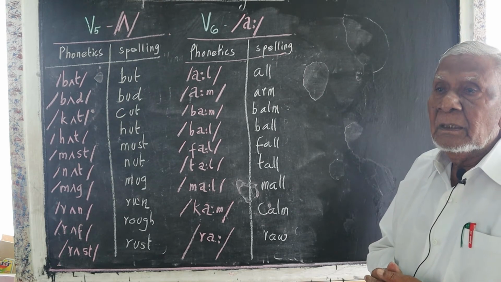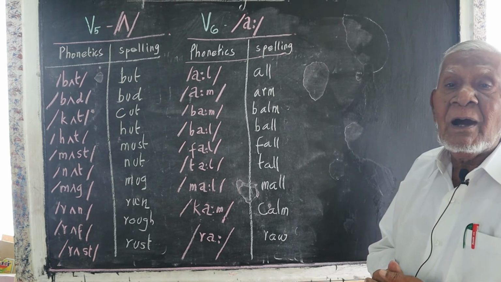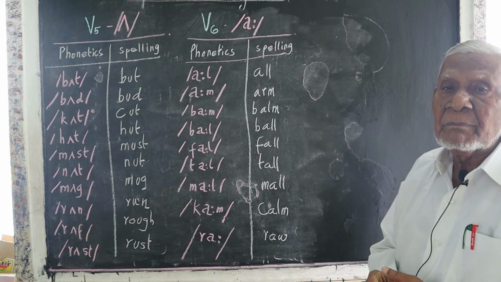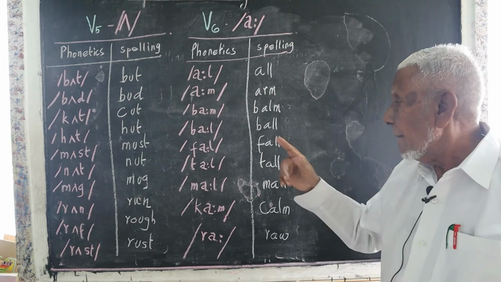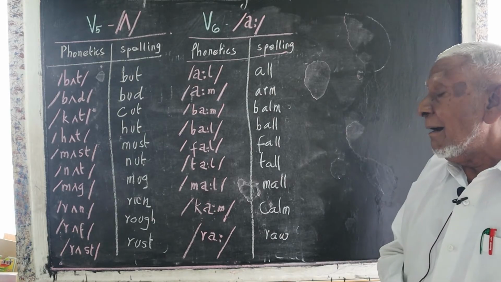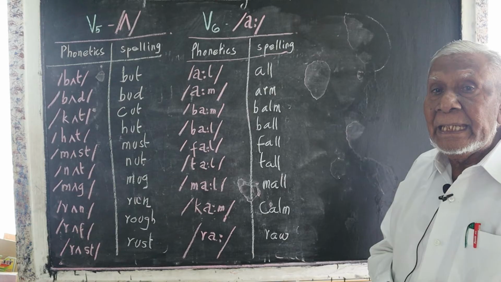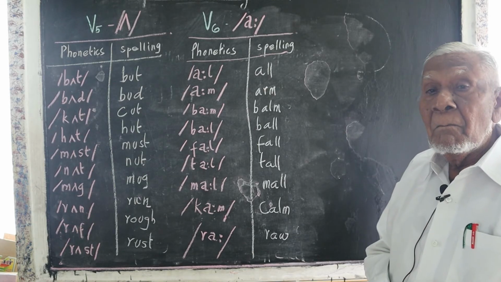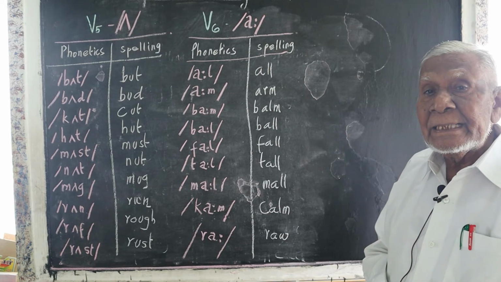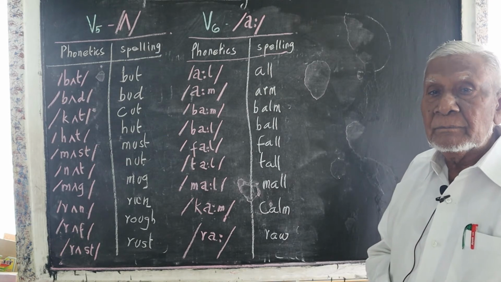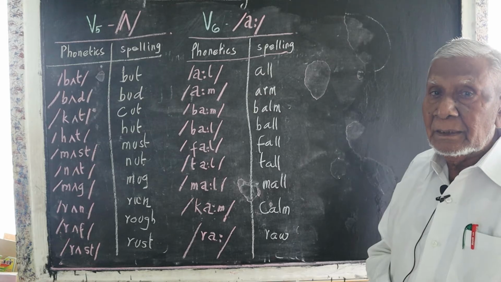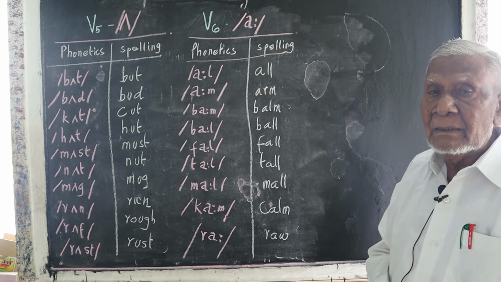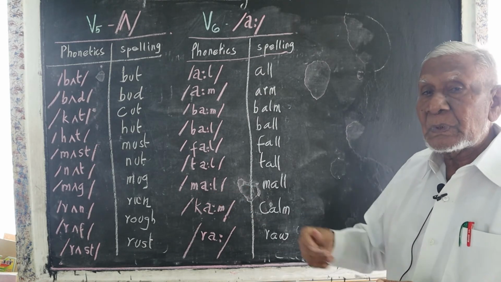Fall, waterfall is beautiful to see. Tall, T-A-L-L. The coconut tree is very tall. Mall, M-A-L-L, sounds like this.